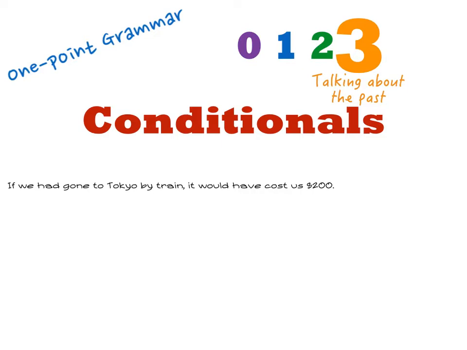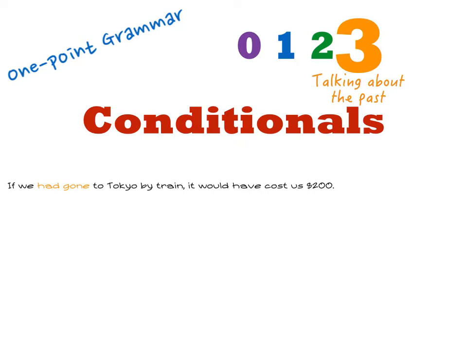Notice the form of the verbs here. They're not in the past tense, but using the past participle. In the third conditional, we need to use the verb sets such as had driven, had eaten, had gone, had done, and so on. Let's look at another example.